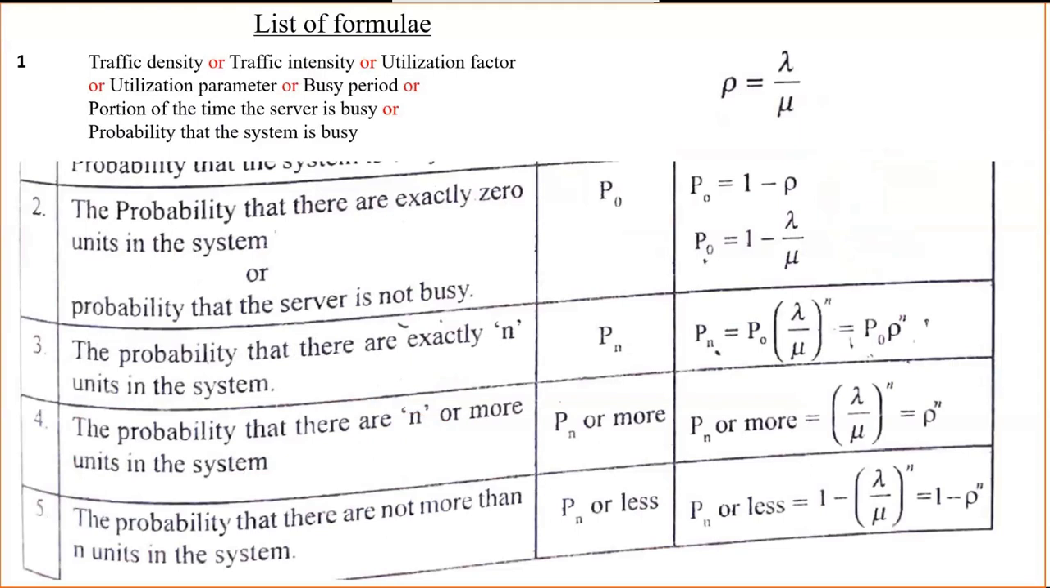Okay, next there is pure birth and pure death. These are the formulas. Pure birth means any one customer arrives at the system, so that we call it a pure birth.